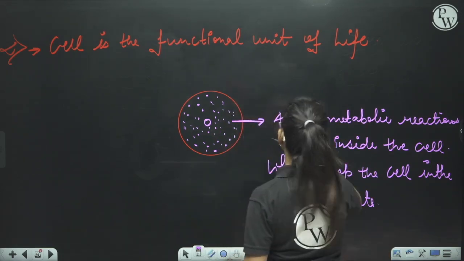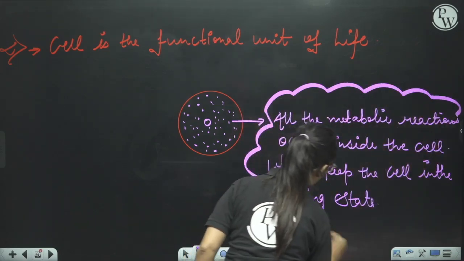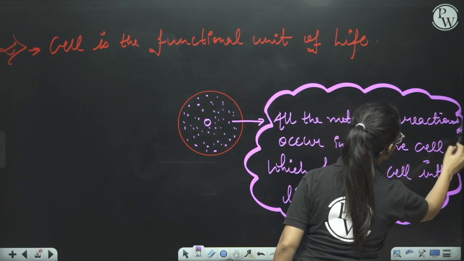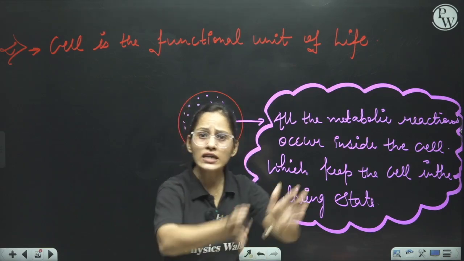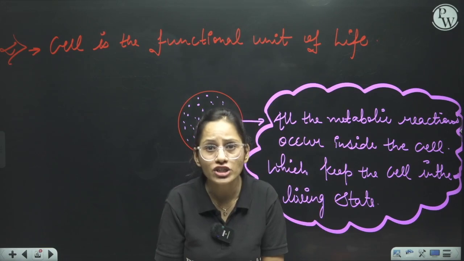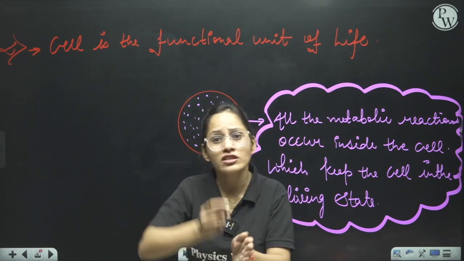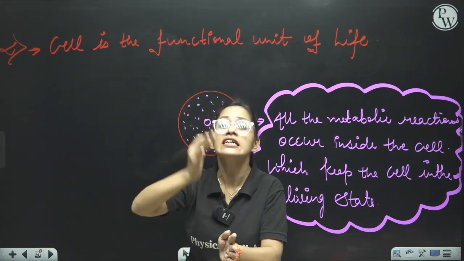What is the meaning of this sentence? All the reactions which keep the cell in the living state occur inside the cell. It means all the functions necessary for the living state occur inside the cell.